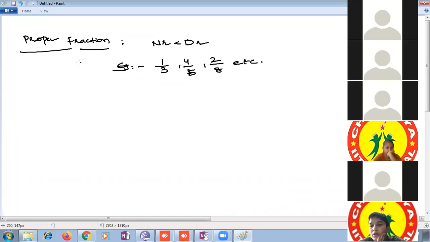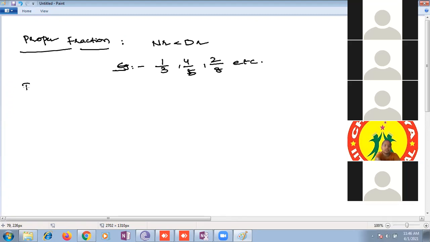What is improper? The name itself seems improper. The numerator should be bigger than the denominator. The numerator is greater than the denominator.